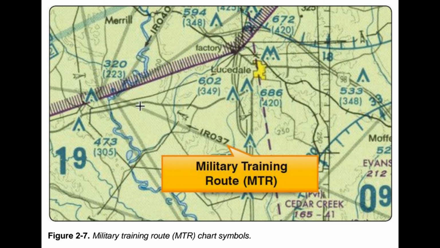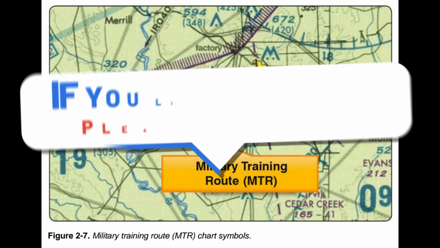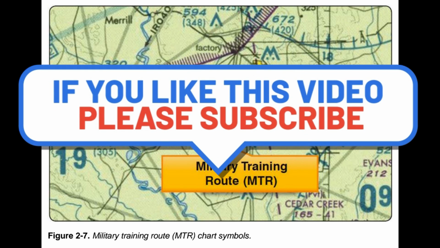NOTAMs are available in printed form through subscription from the Superintendent of Documents or online at Pilot Web, which provides access to current NOTAM information. Local airport NOTAMs can be obtained online from various websites. Some examples are www.fltplan.com and www.oopa.org/whatsnew/notoms.html. Most sites require a free registration and acceptance of terms, but offer pilots updated NOTAMs and TFRs.